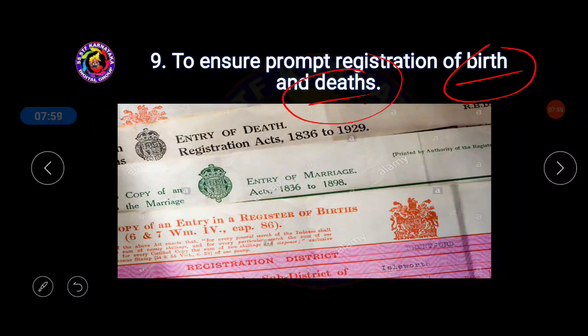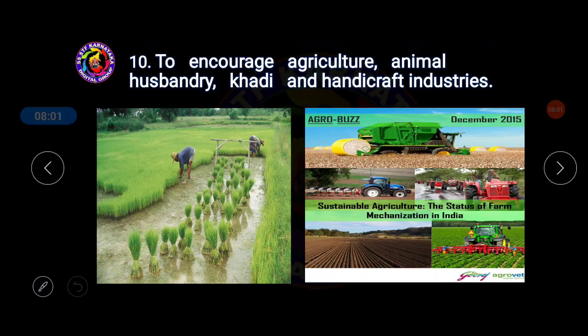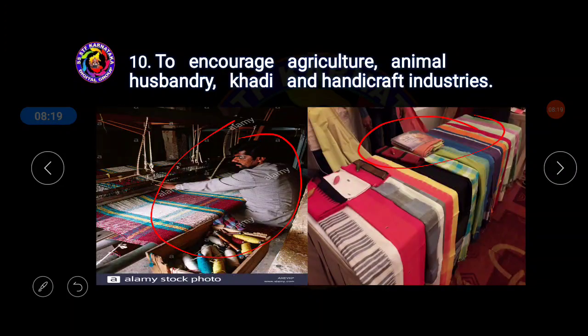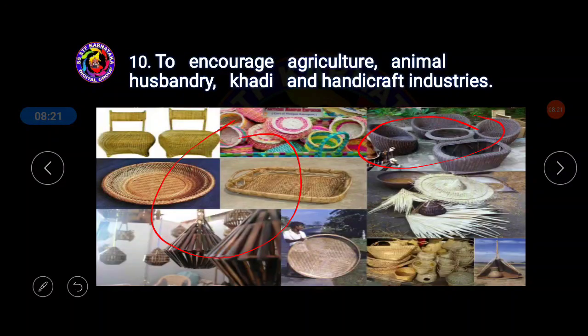Next one, the 10th function of the local self-government: to encourage agriculture, animal husbandry, khadi, and handicraft industries. Here in the picture you can understand very easily. This is agriculture, small industries. These are important works done by local self-government. Khadi, these are handicraft work.